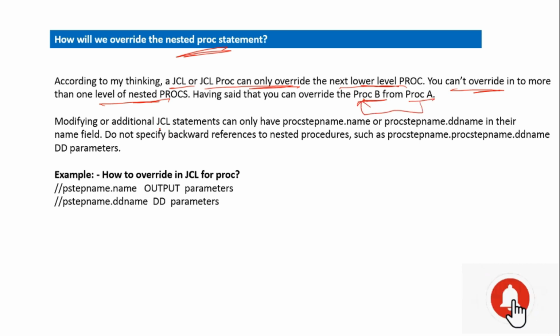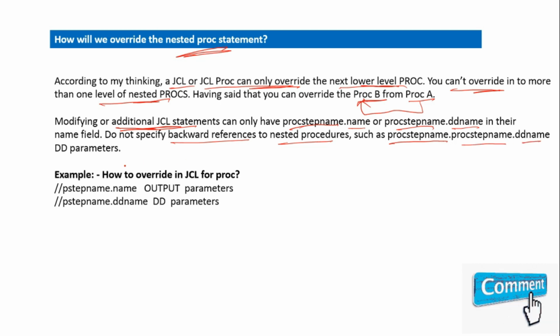Modifying or additional JCL statements can only have procstepname.name, or procstepname.ddname. In their name field, do not specify a backward reference to a nested procedure, such as procstepname.procstepname.ddname for the DD parameter. Meaning you can't use it like this.